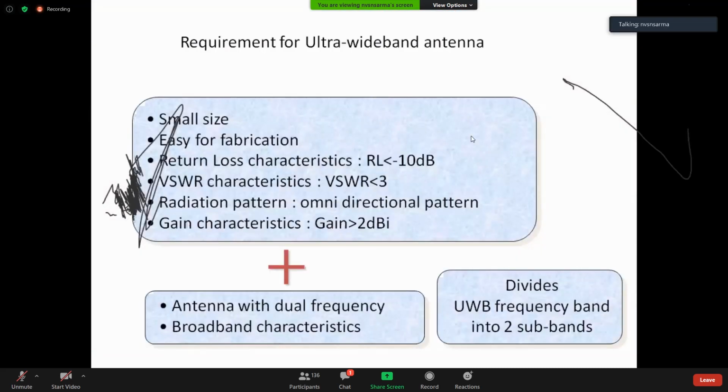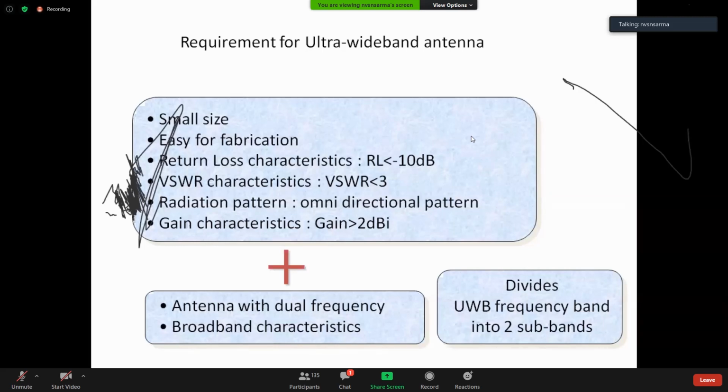So the requirements are small size, easy fabrication, and return loss must be less than 10 dB very specifically, or VSWR must be less than 3, both are the same. Radiation pattern in general will be an omnidirectional pattern you will be looking for, and gain greater than 2 dBi. In most cases, meeting this ultra wideband limit may be difficult.